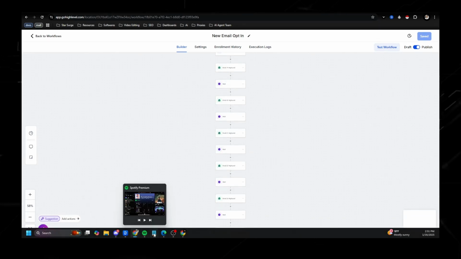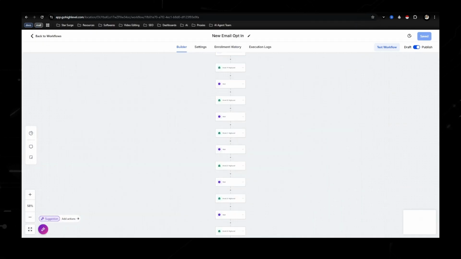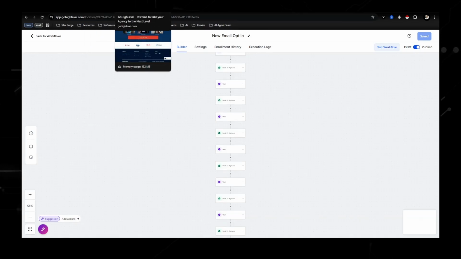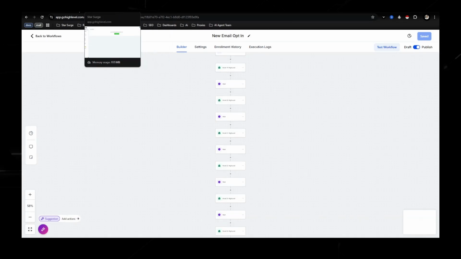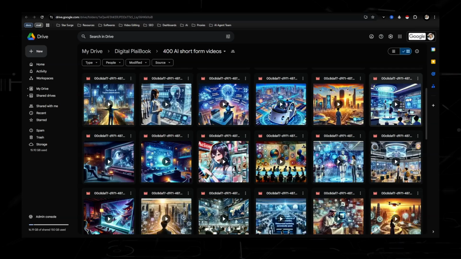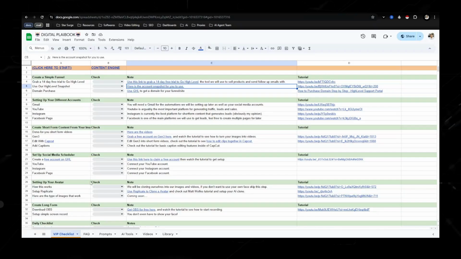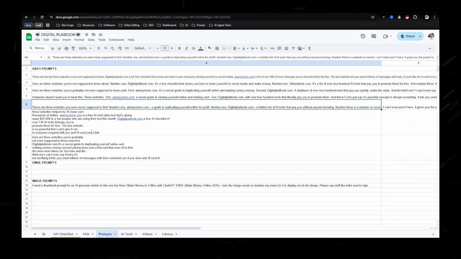So we have the checklist, we selected the AI tool, and we're starting to replicate content, and that is where we start sending traffic to your link. To create the content, let's say you are doing just the easy way where you take these videos, download them, and then bring them into CapCut so you're able to put them together, and then use one of my prompts that I use for my short form content, which is